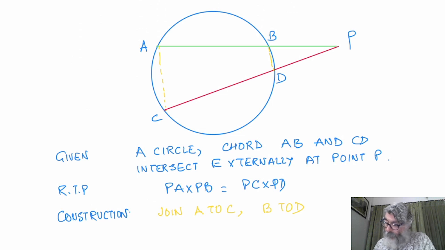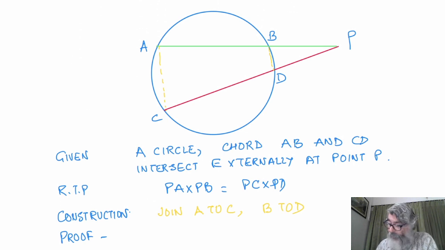Now in the proof part, again, there are two triangles, one big triangle PAC and one small triangle PBD. We'll prove these two triangles to be similar, not congruent. How am I going to prove them to be similar?